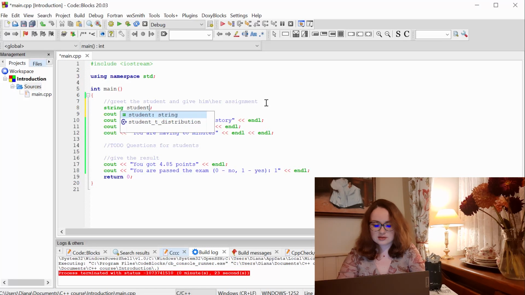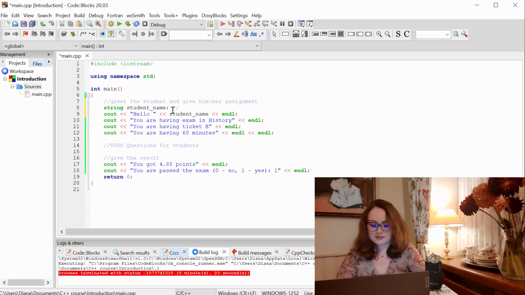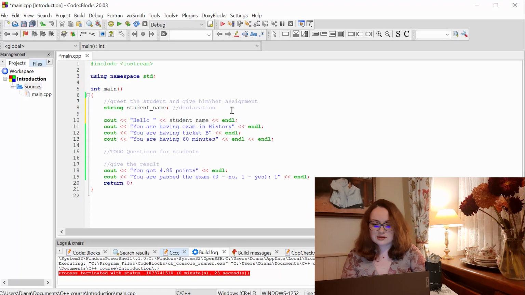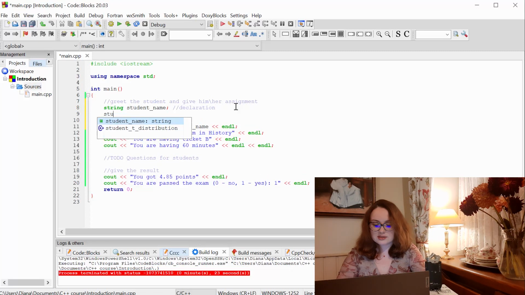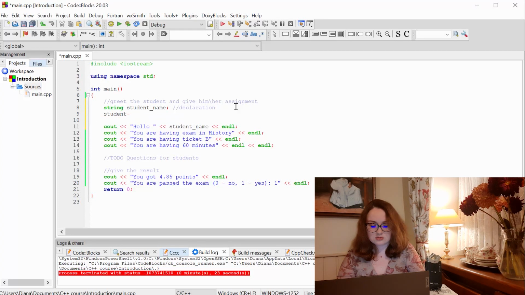student name. This line I just created is called a declaration of a variable. So here we declared the variable with the type string and with the name student name. When we declare a variable, the compiler allocates some part of the computer memory where we are going to store it. Next you can assign your variable, so put some information in it, what exactly you want to store. So let's say I am having a student called Samantha, and this way we assign a value to our variable.